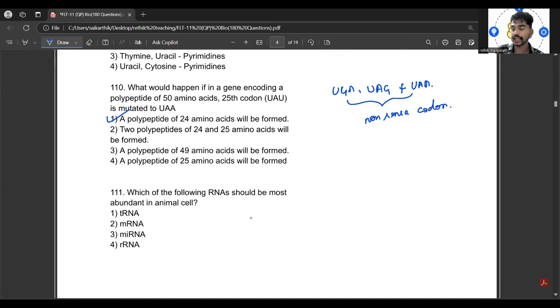Which do not code for any amino acids. So if the 25th codon is mutated to UAA or any other termination codon, the chain will be terminated at that place because it will become difficult for tRNA to bring the amino acid from the amino acid pool. So a polypeptide of 24 amino acids will be formed.